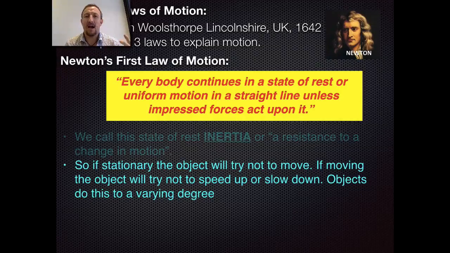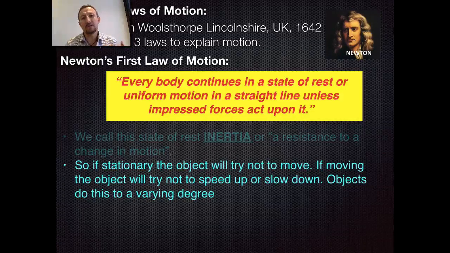So as it says, a stationary object will try not to move. If you think of any object, it will try and resist you. Friction obviously helps with that. The bigger the object is, the more resistance there is to the change in motion. That's why if you think about a big truck, it requires a huge amount of force to actually get it rolling. Once you've got it rolling, it's very difficult to stop it. It still has inertia. It's moving at a set speed, and as a result, it doesn't want to stop. So you need really good brakes in order to get that truck to stop.